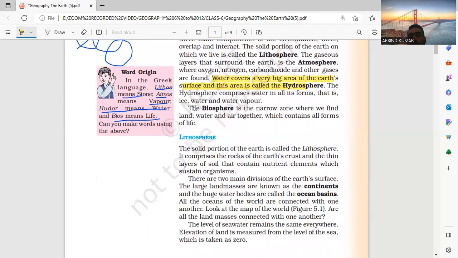Biosphere is a narrow zone where we find land, water and air together, which contains all forms of life. Here, land, water and air together merge and interact, and that is what we call life.